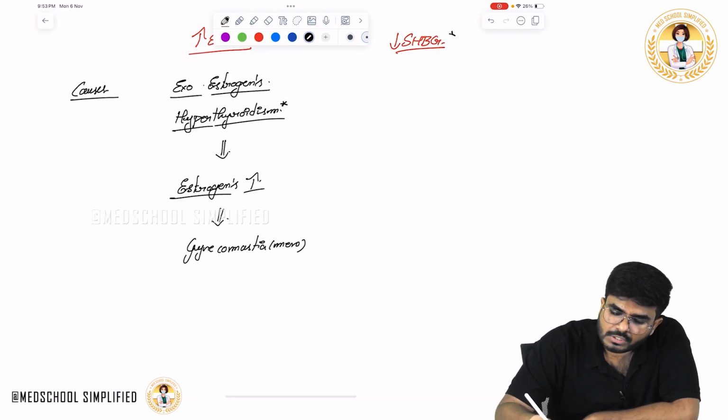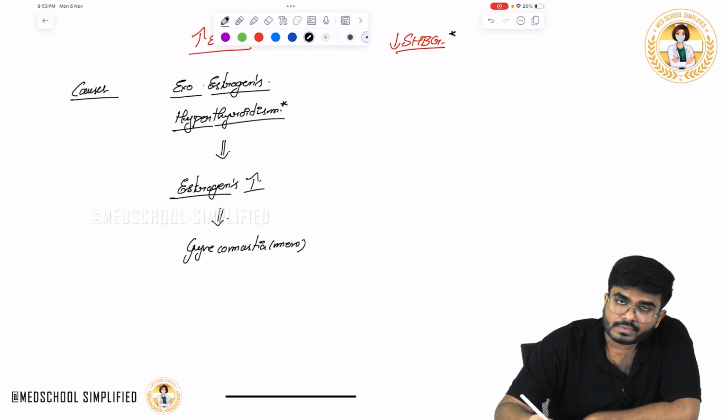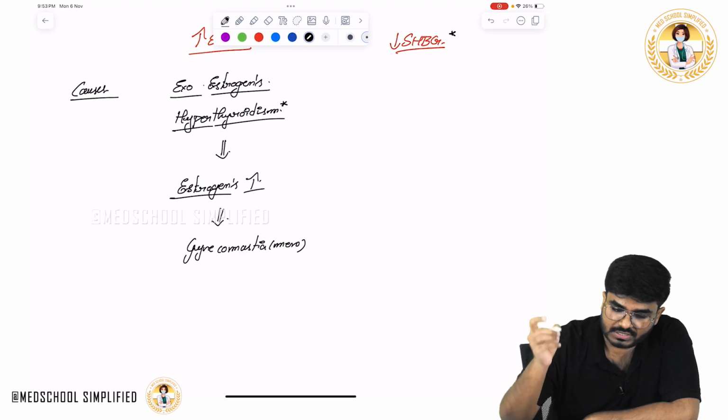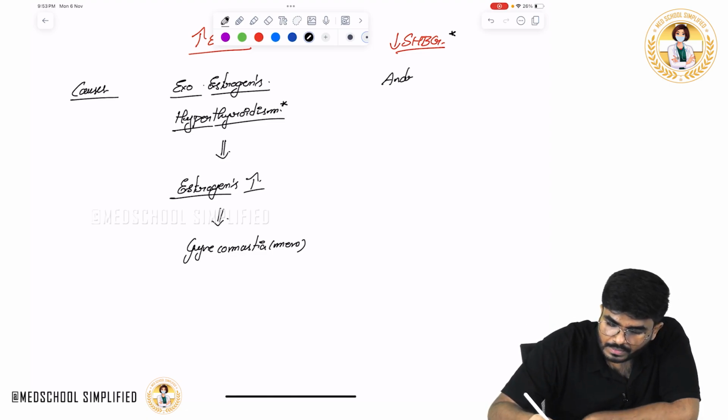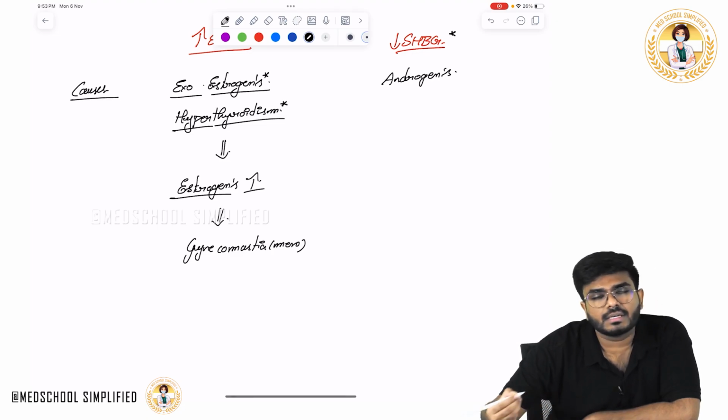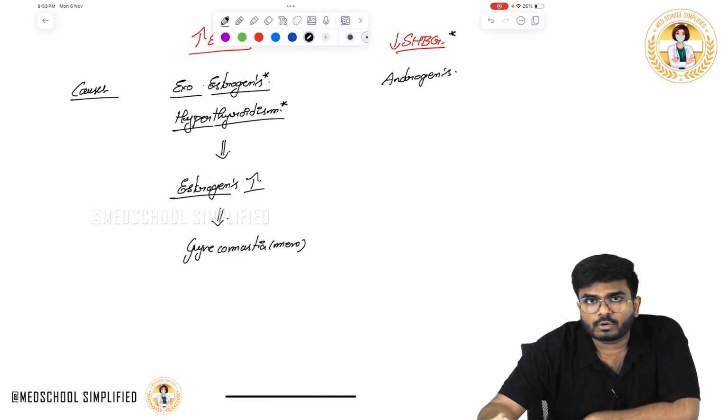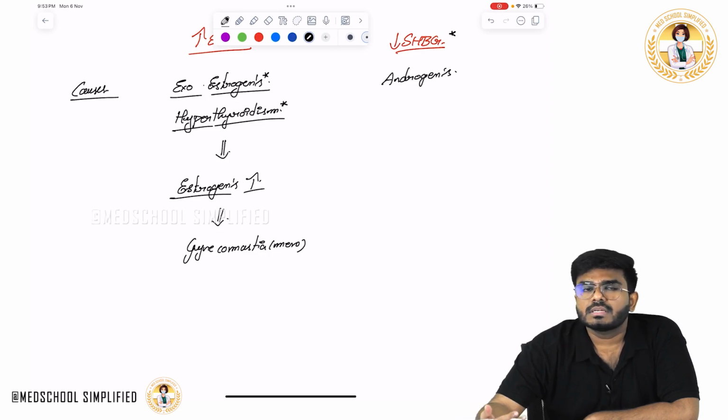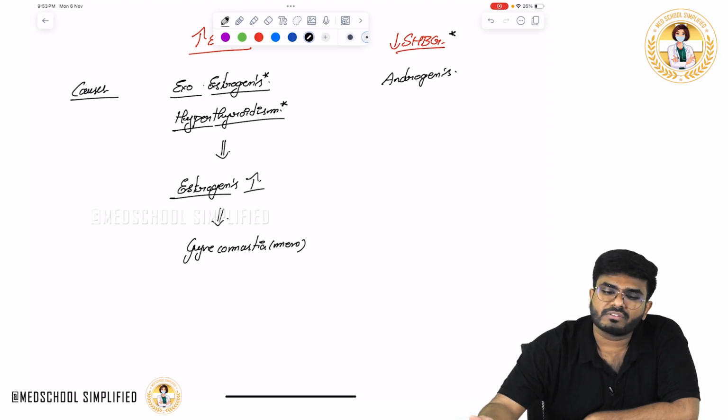Now, in which conditions are sex hormone binding globulins going to go down? Exogenous androgen intake. Estrogen intake increases the sex hormone binding globulins, while androgen intake decreases them, because when you take androgens, the sex hormone binding globulins go and bind with the androgens, so their levels go down.